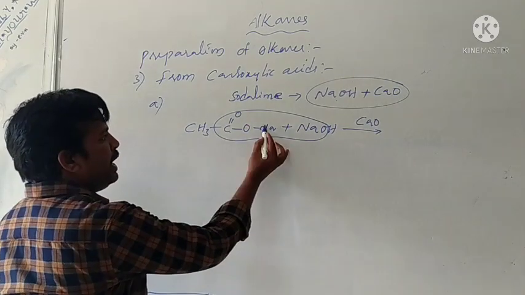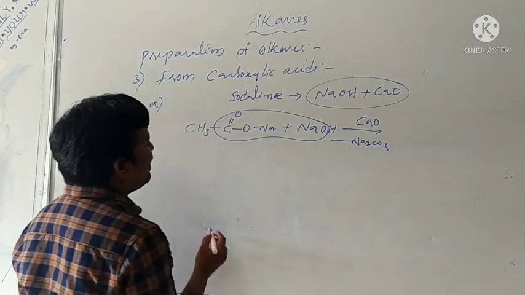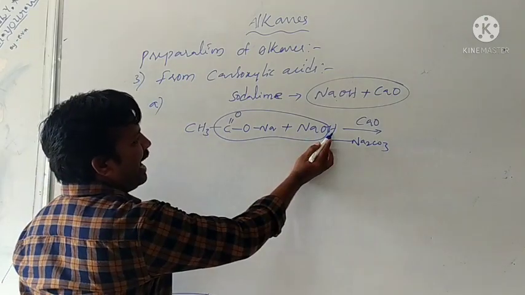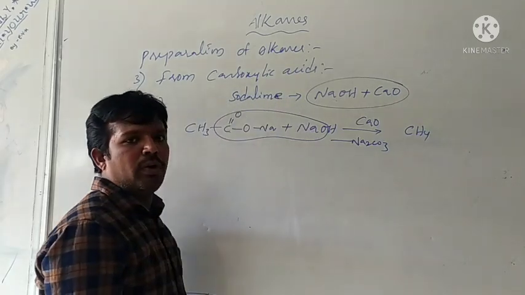What is remaining? CH3 and hydrogen. Therefore, formation of CH4.